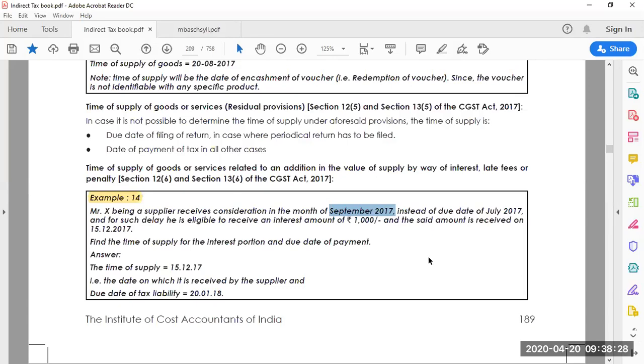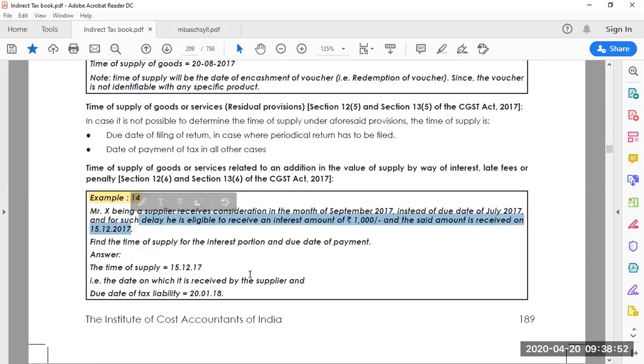If the payment is delayed by 1 month, then he is eligible to receive the interest amount of 1000 rupees, and the said amount he received on 15 December 2017. So he received the payment 1 month late.